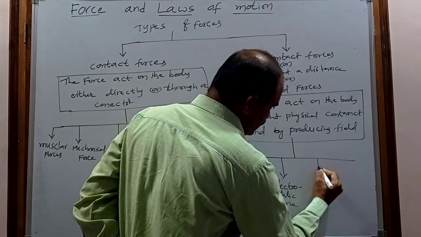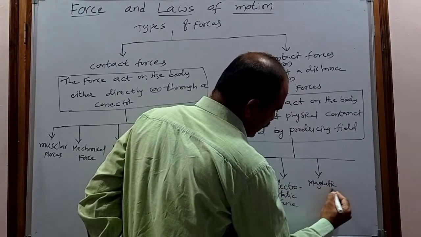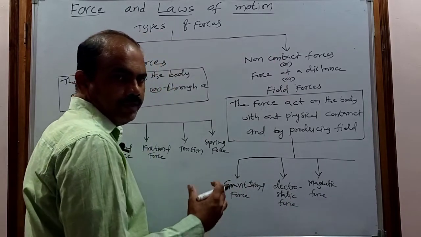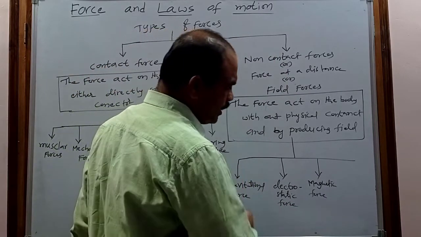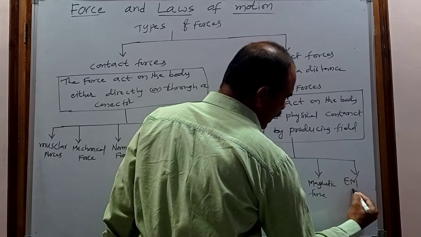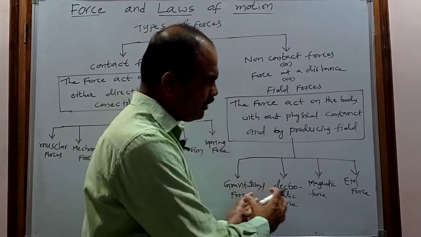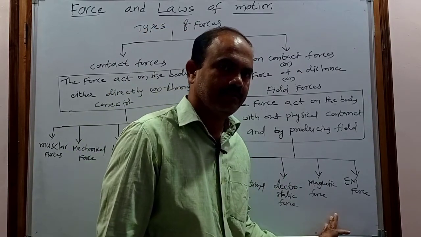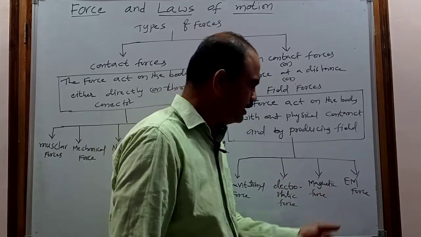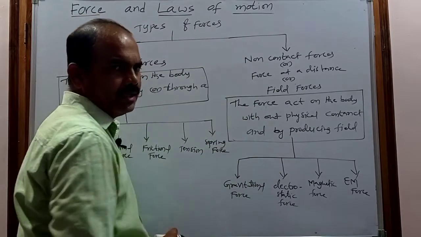Next is the magnetic force, developed between objects that have magnetic property. And next is the electromagnetic force, developed because of the electric field and the magnetic field. The electromagnetic force is the combination of the electric force and the magnetic force. So these are the four different types of non-contact forces.